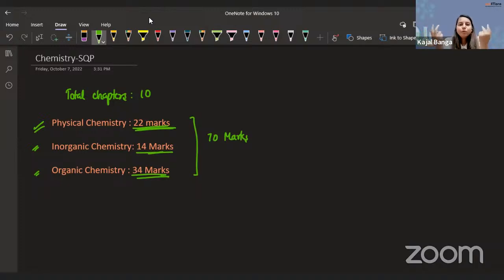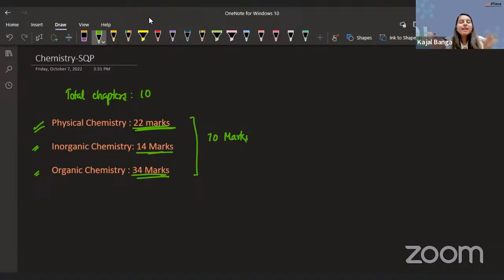Minimum, you hardly have 2 chapters in inorganic this year, guys. That is the d and f block elements and coordination compounds. So it's 14 marks. Fair enough, even equal weightage would be 7 marks per chapter, not a bad thing. Then in physical chemistry, you have 22 marks. These are the distributions on an overall basis. We will be going into the detailed version of each and every chapter as well.